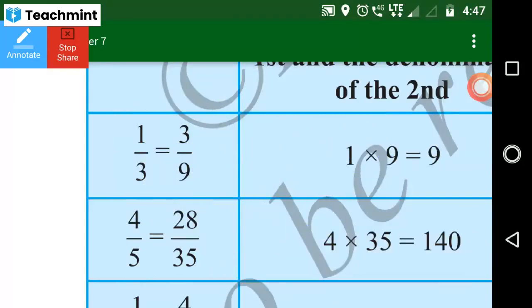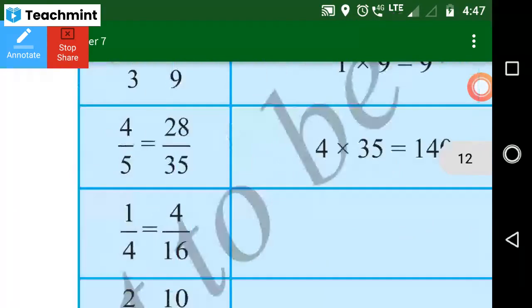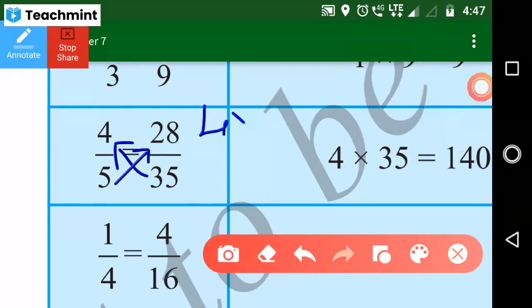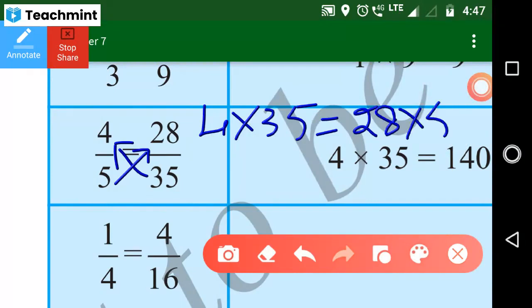Yes, good. So next one, how do we find out? I already told you, you just cross multiply. It means 4 into 35 is equal to 28 into 5. So you just find the answer. 4 fives are 20, 2 carry, 4 threes are 12, 12 plus 2 is 14.